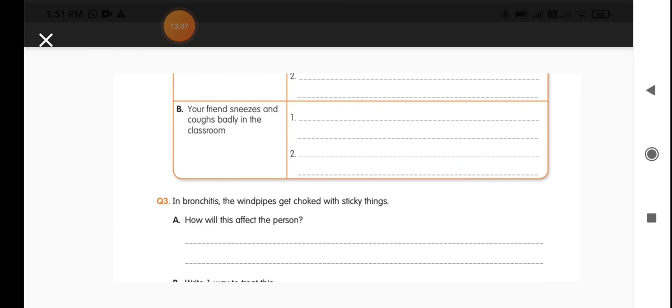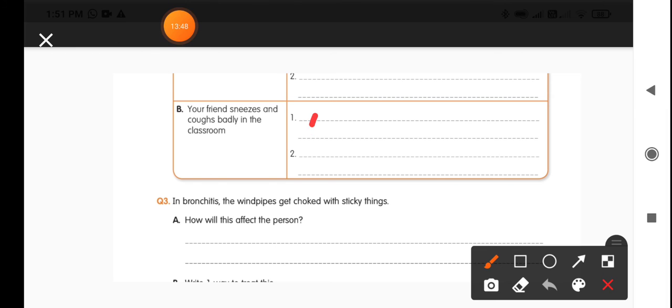And your friend sneezes and coughs badly in the classroom. Then what two things do you do to protect your respiratory health? So the first thing is again the mask only. When your friend is not using the mask while sneezing or coughing, you yourself can use the mask to protect yourself from him. And the other one is to follow some distance between you. You take some distance from him so that the germs may not reach you.